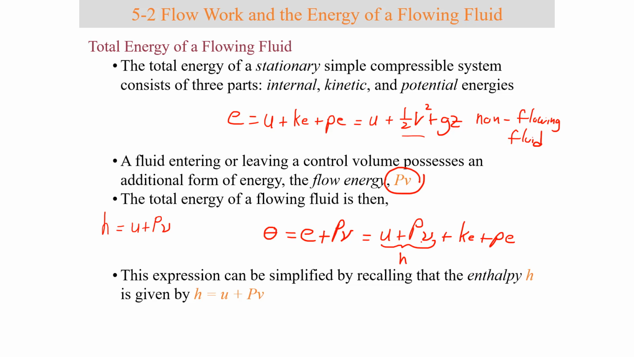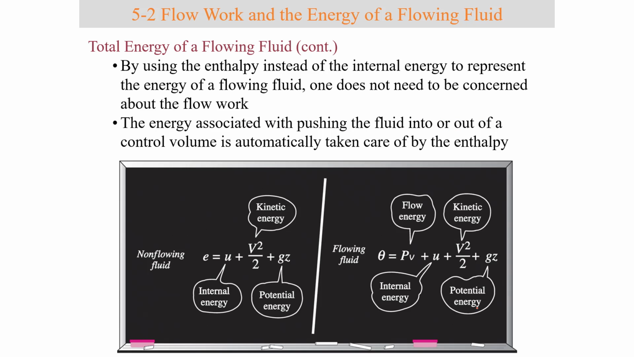So this u plus P nu, this internal energy plus flow work, combines together to be enthalpy. So again, now the total energy of a flowing fluid is enthalpy plus kinetic plus potential. So by using the enthalpy instead of the internal energy to represent the energy of a flowing fluid, one does not need to be concerned about the flow work because the flow work is contained in the enthalpy term.